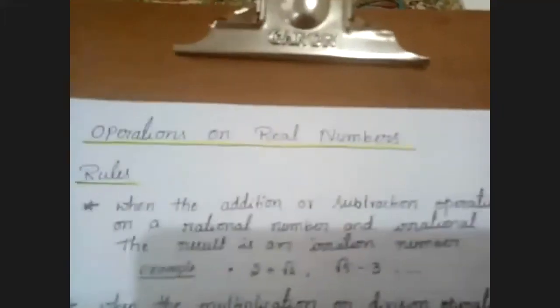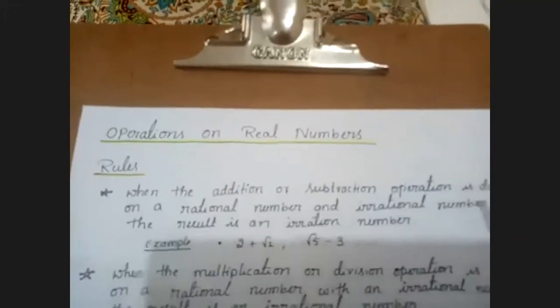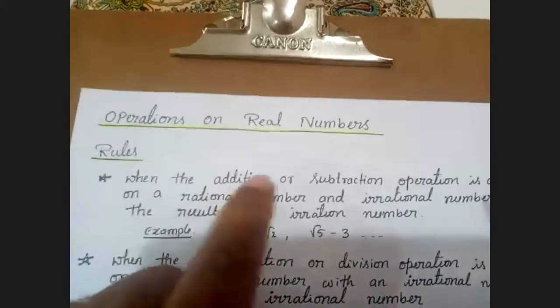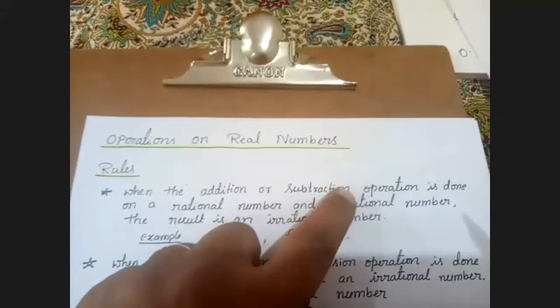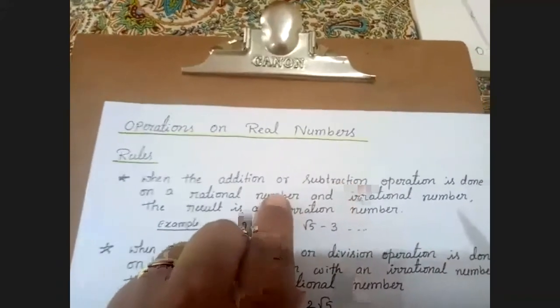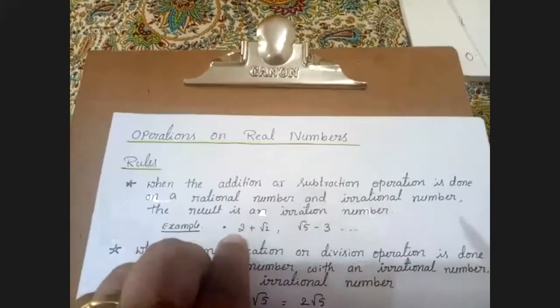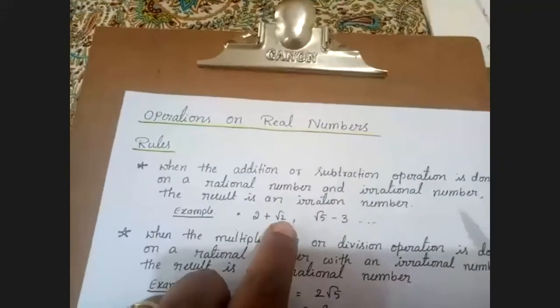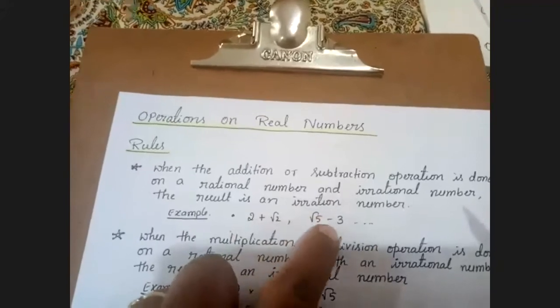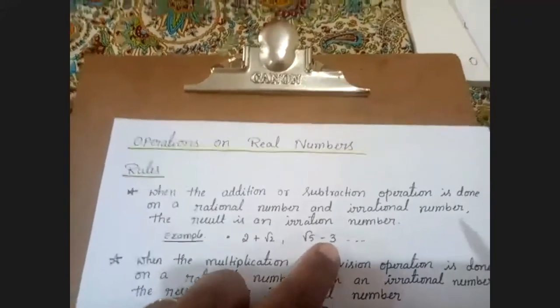Next, I'll show the rules. The rules are not in the textbook, so to explain, I got them from some other book. When addition or subtraction is done on a rational number and an irrational number, what will be the result?